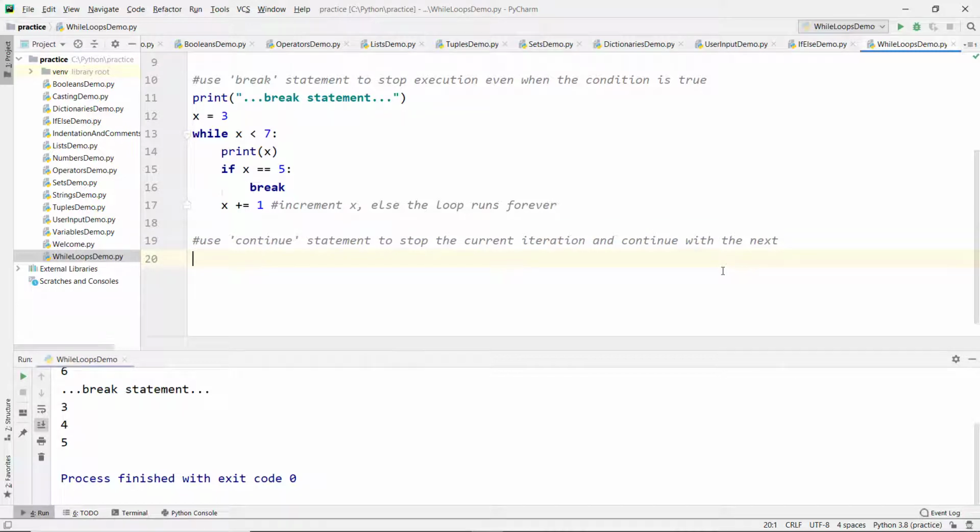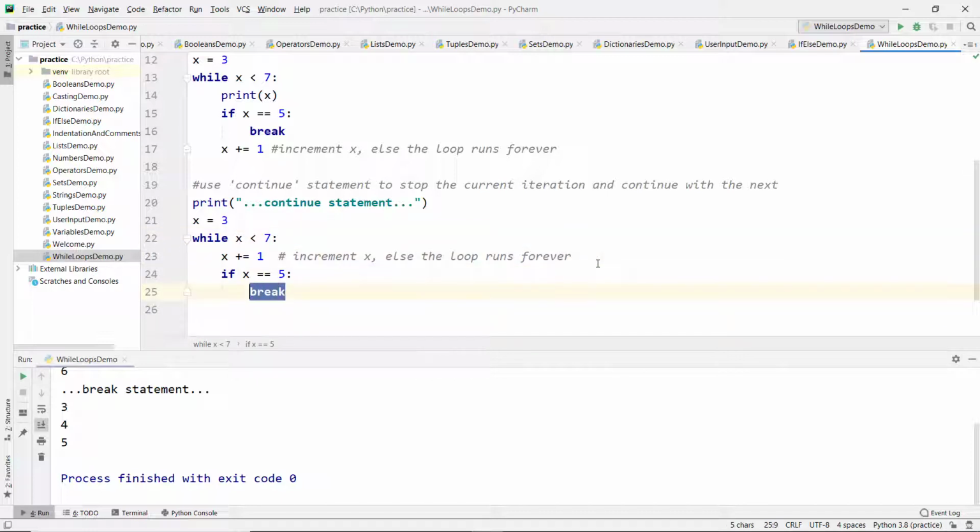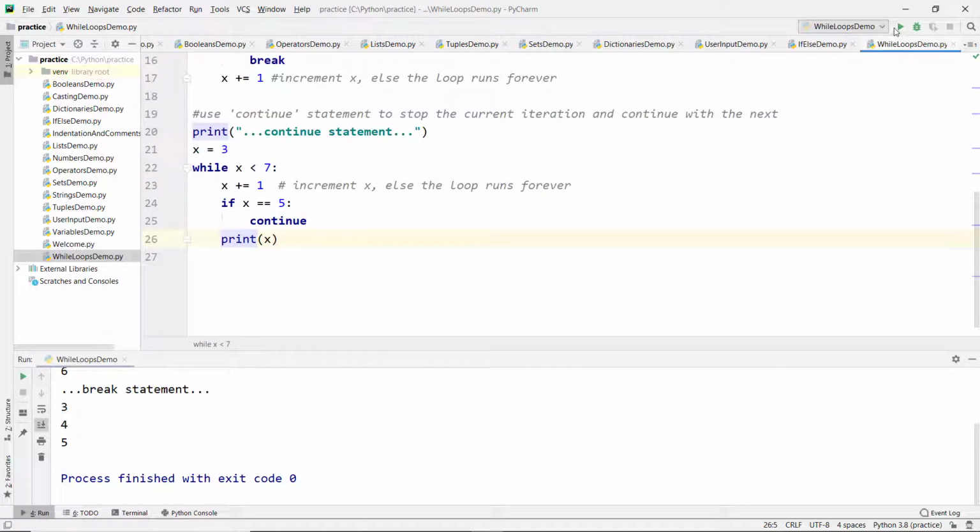Now the next one is how to use a continue statement to stop the current iteration and continue with the next one. Now let me add a continue statement and print in the console. Let's take the same example, x equal to 3. While x less than 7, let me give this condition here, and when x equal to 5, then just continue with the next iteration and print x.